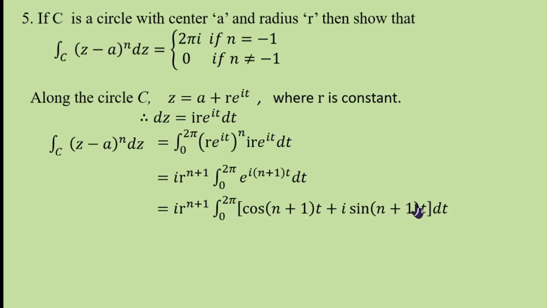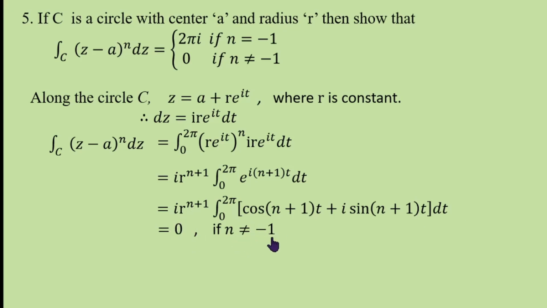Therefore, the upper limit value and lower limit value are the same, so this integral is 0 if n is not equal to minus 1. The integral of cos or sin over a full period 0 to 2 pi is 0 because the limit values are the same. So 0 into i r power n plus 1 is 0 if n is not equal to minus 1.